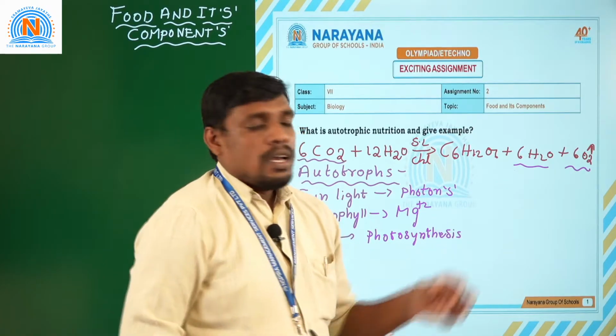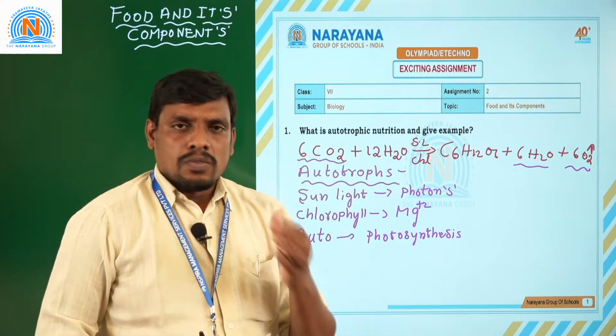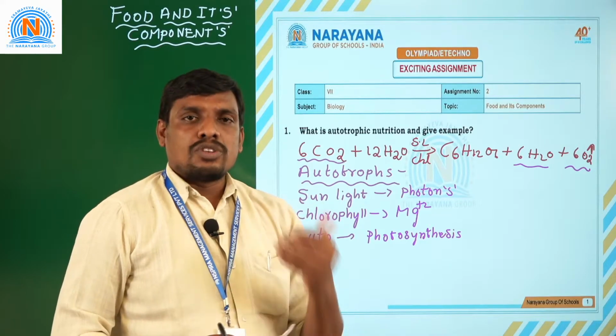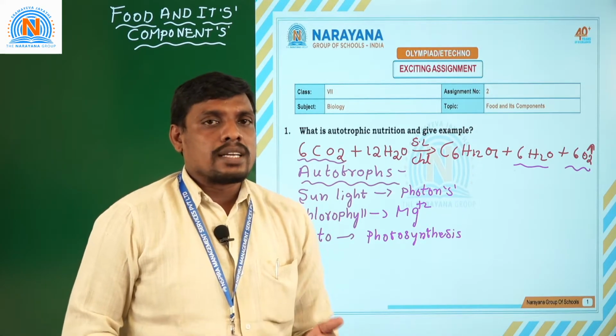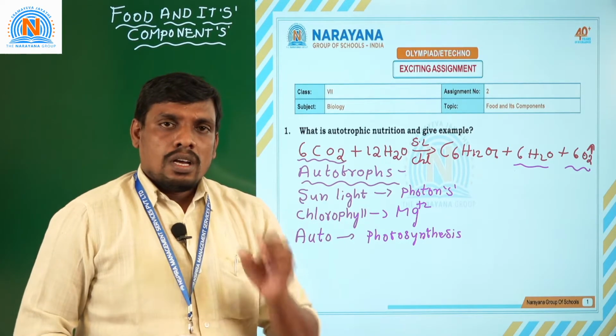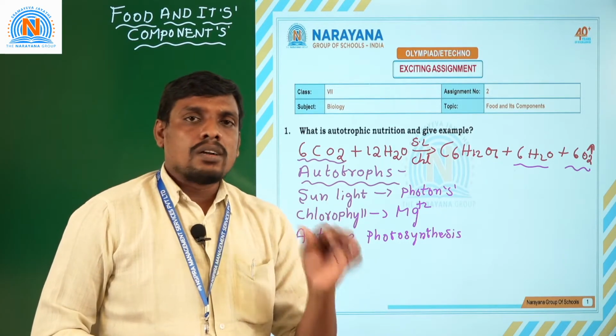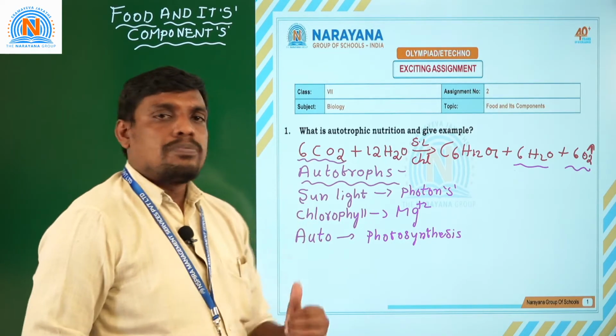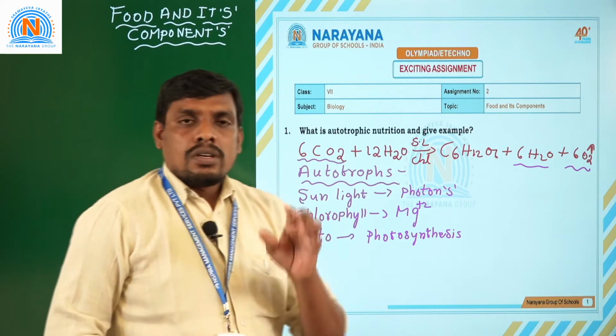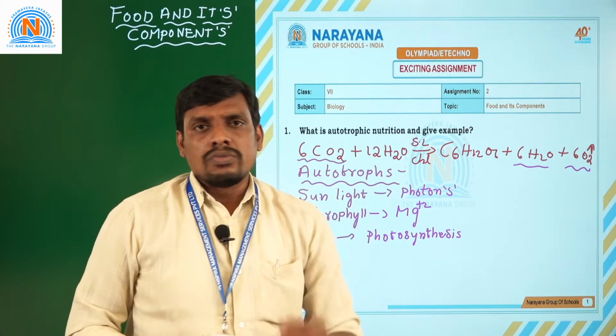And finally, an important element called oxygen is required for the survival of life on the earth. Without oxygen, we can't exist or survive on the earth. Every living organism requires food, oxygen and water. These three things we receive from plants while they show autotrophic nutrition.